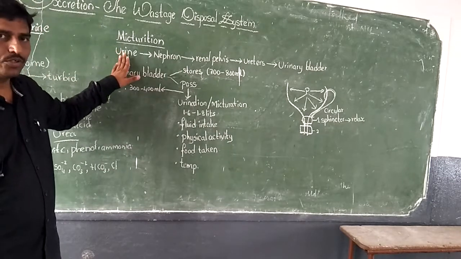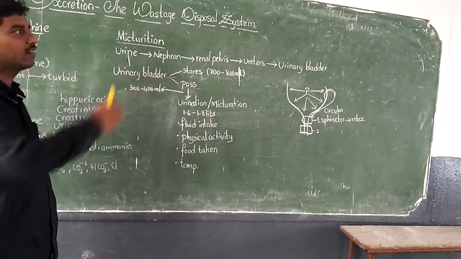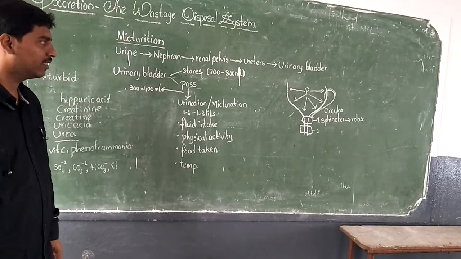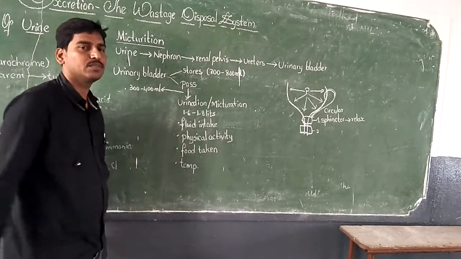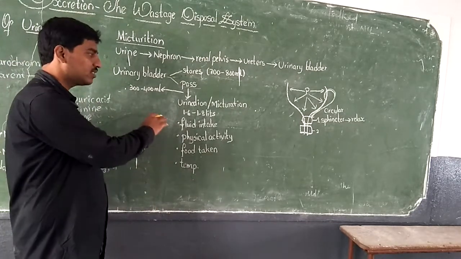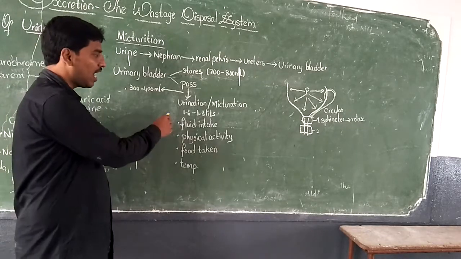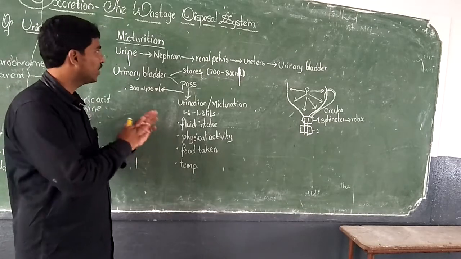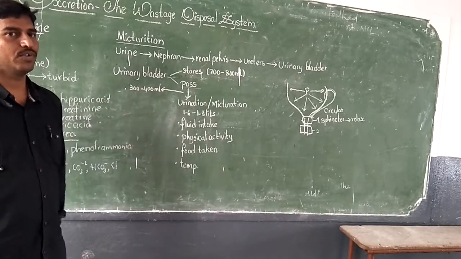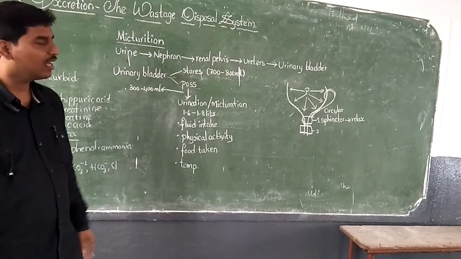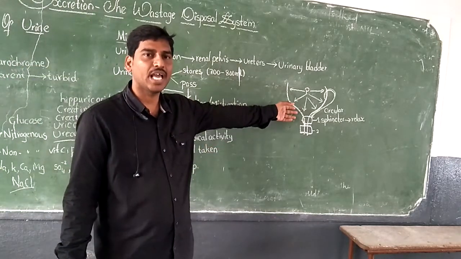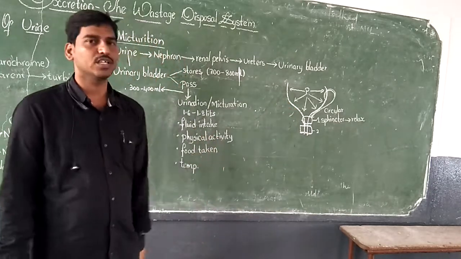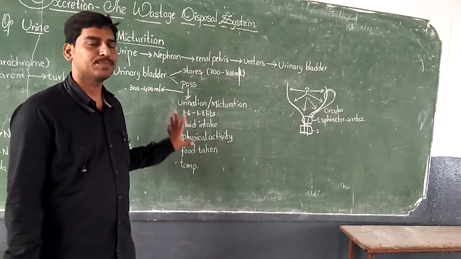So this is about how urine is formed and how it reaches the urinary bladder, what the storage capacity of the urinary bladder is, and how much urine is excreted on a normal day. What is the definition of micturition? What are the different factors which affect the volume of urine excreted, and how many sphincters are present, how they relax, and which is voluntary and which is involuntary. So for today's homework, your question is: define micturition, explain about the process